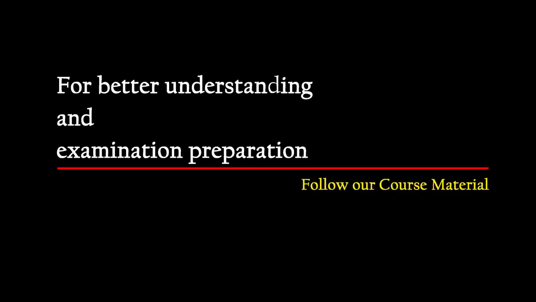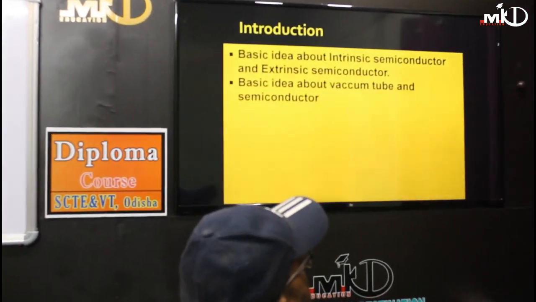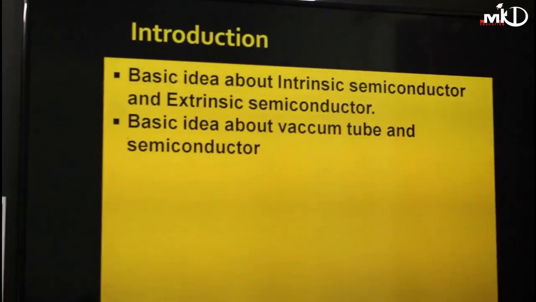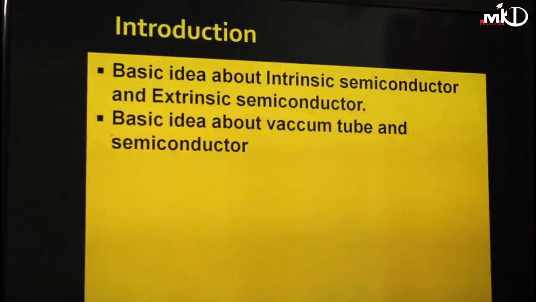So depending upon the applications, we are able to use semiconductors in different electronic applications, in the diode, in the transistors, in the TV, in the mobile phone. So in today's class I am going to discuss furthermore N-type semiconductor and P-type semiconductor, or the intrinsic semiconductor and extrinsic semiconductor. I am going to discuss the basic idea about intrinsic and extrinsic semiconductor, basic idea about vacuum tubes and semiconductors, the difference between intrinsic semiconductor and extrinsic semiconductor, and the difference between vacuum tube and the semiconductor and other applications.